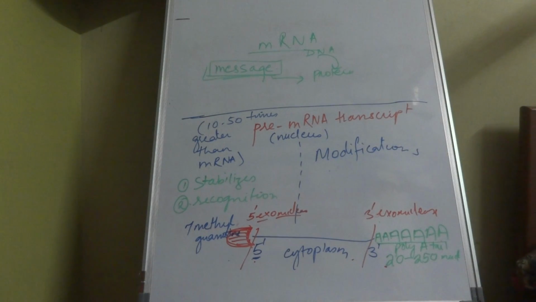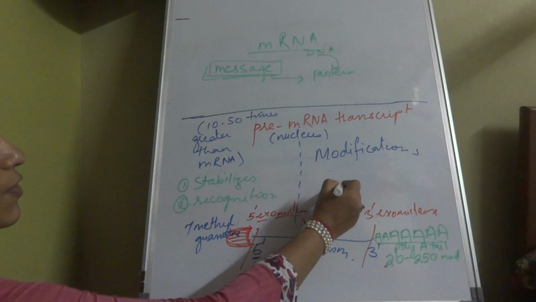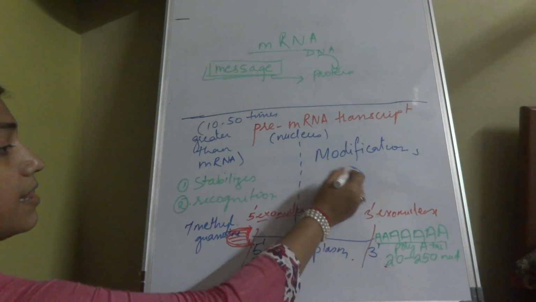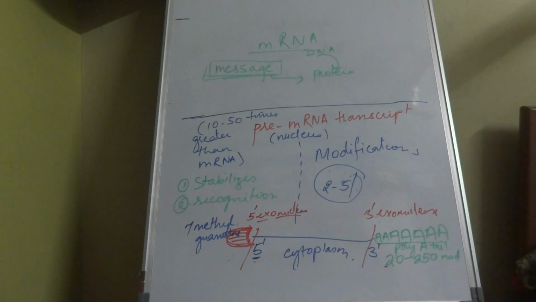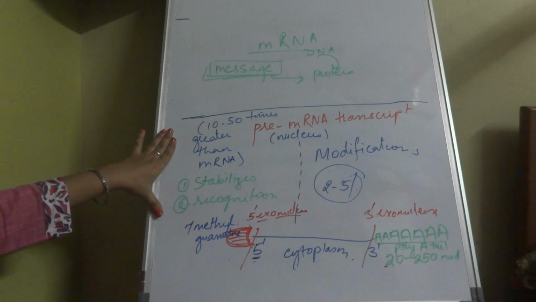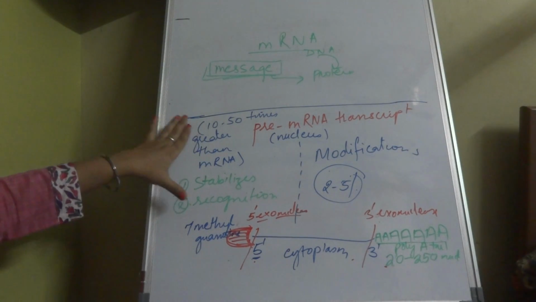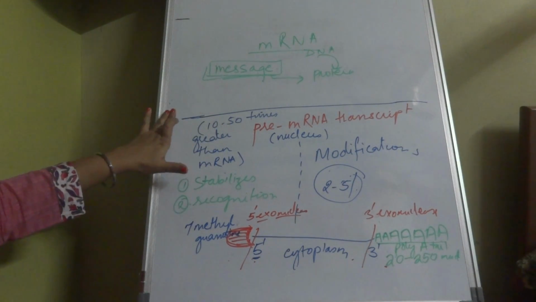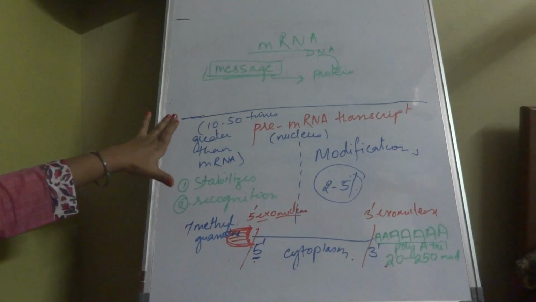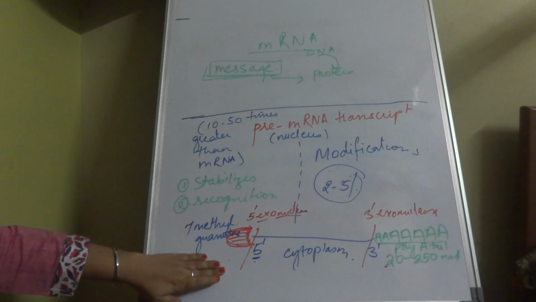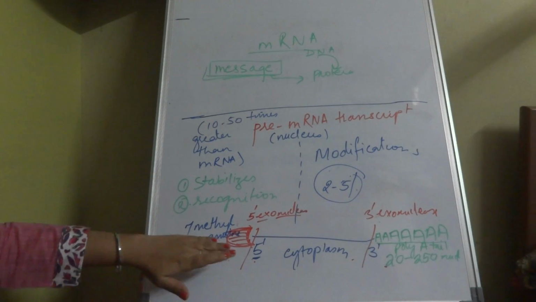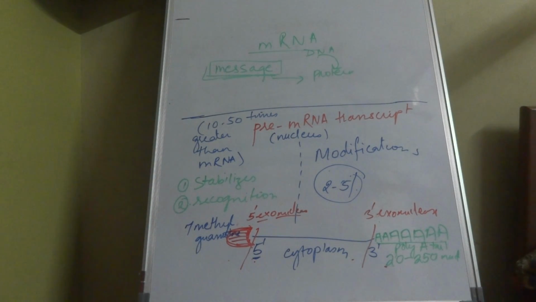So mRNA is almost 2% to 5% of each cell, and it is heterogeneous mRNA. It is also called that because it is very abundant and big in size, very heterogeneous when it is initially formed, and it undergoes successive modifications to form the final structure.